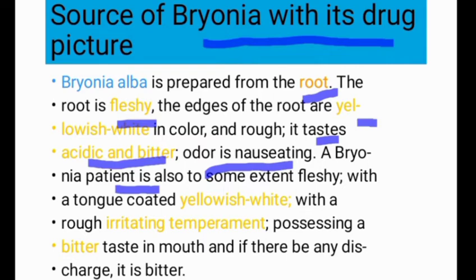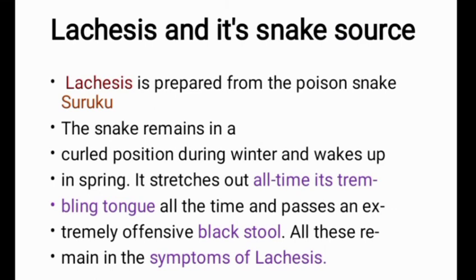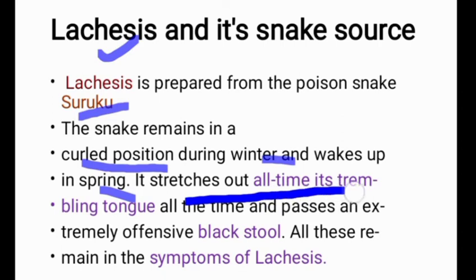Now from this example, I hope you can understand. Another example: Lachesis is a medicine from a poisonous snake, the surukuku snake. Surukuku is a snake found in the South American region. It always remains in a coiled position, rounded, in winter or spring season, both winter and spring it remains coiled. But when it wants, it always stretches its tongue, a trembling type of tongue it always maintains.